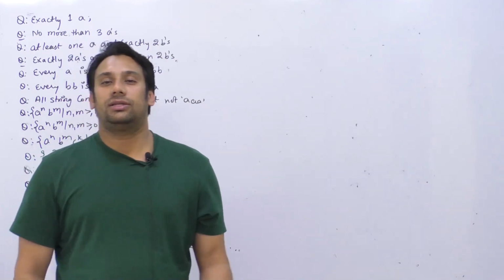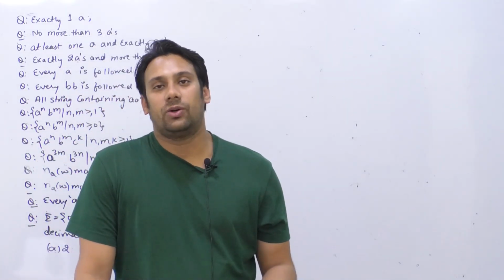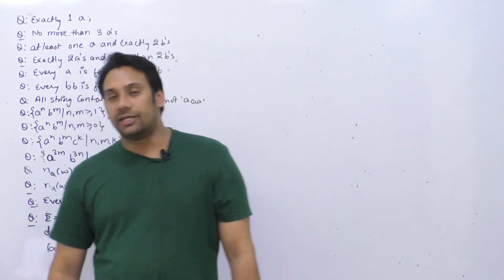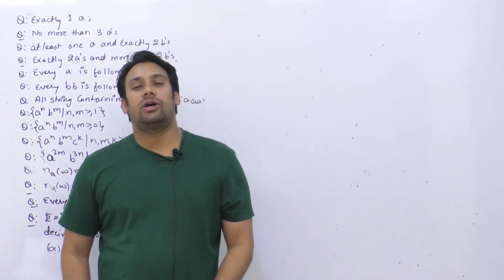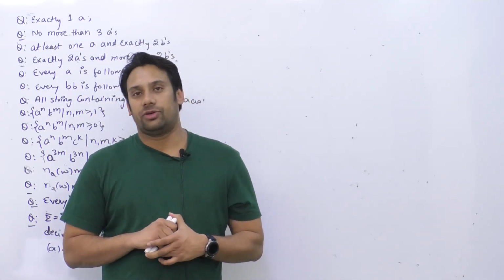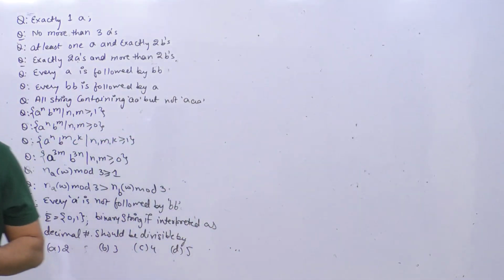Then maybe in the next session we will be discussing about NFAs and what are NFAs and how to convert an NFA to a DFA. That will be the second session, and in the third session we will be discussing about how can you minimize a finite automata and some of the operations related to the finite automatas. Okay, is it clear with all of you? So we can start maybe.